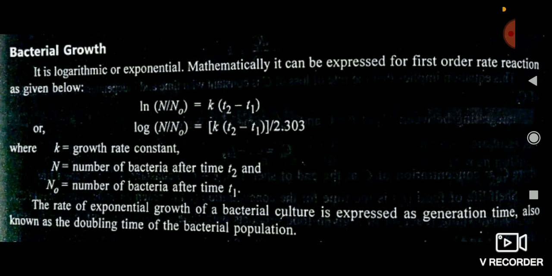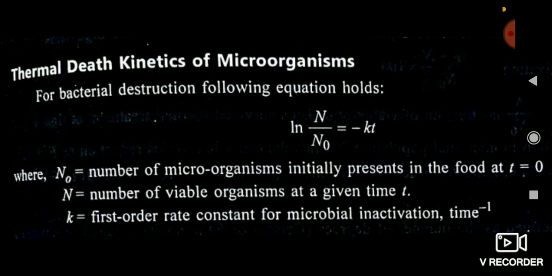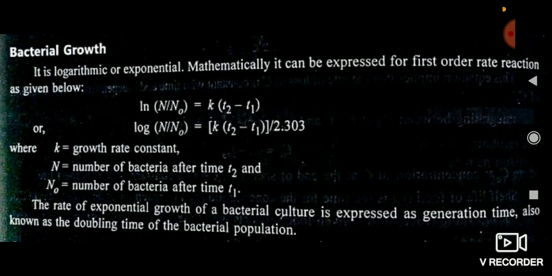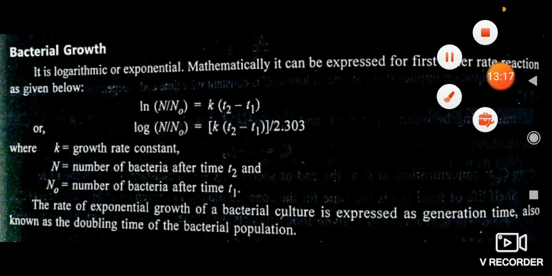You have to understand this difference: in the death case, final is less than the initial, and in the growth case, final is greater than the initial. After that, you are able to solve the questions very easily.